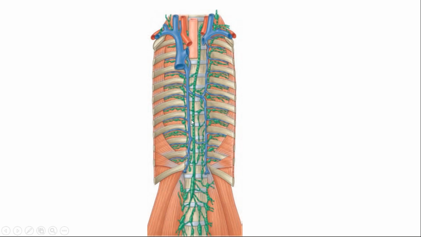It is passing through the same opening, and which structure is this? That is the azygos vein, right? So this is how it is going up, and to its right is the azygos vein, to its left is the aorta, because the aorta is coming like this. To begin with, the aorta is anterior to this duct, but as it goes up, it comes to lie between the aorta on the left side and the azygos vein on the right side. So that's how it ascends, almost to the level of the T5 vertebra.